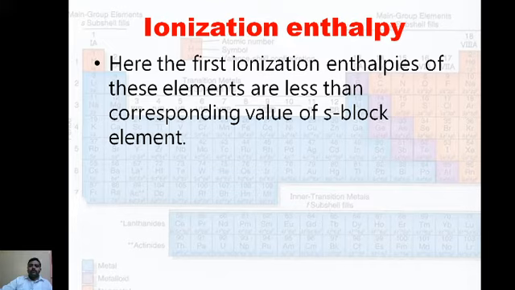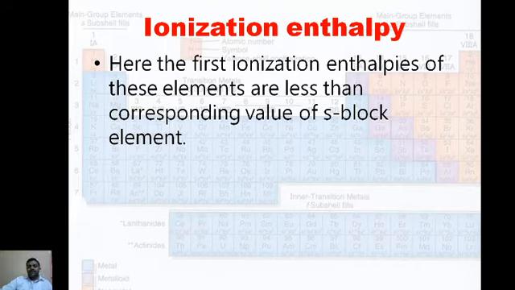In simple meaning, how much energy is required to remove one electron from an atom, from an element. If you remove one electron, this is the first ionization energy. If you remove a second electron, this is the second ionization energy. And if you remove a third electron, this is the third ionization energy.